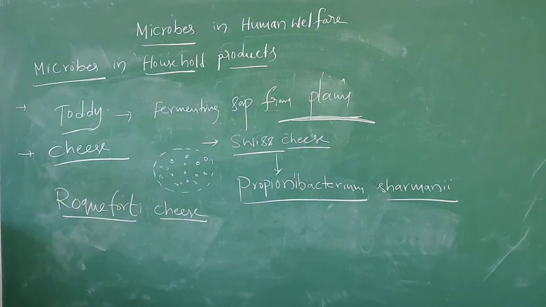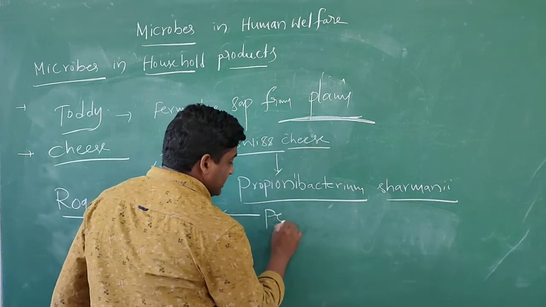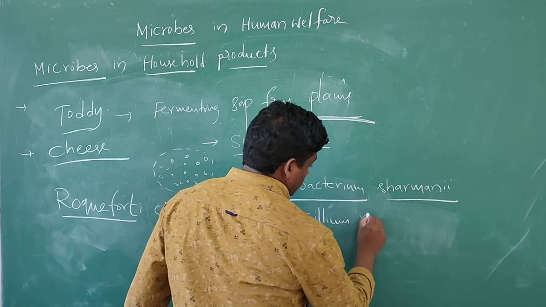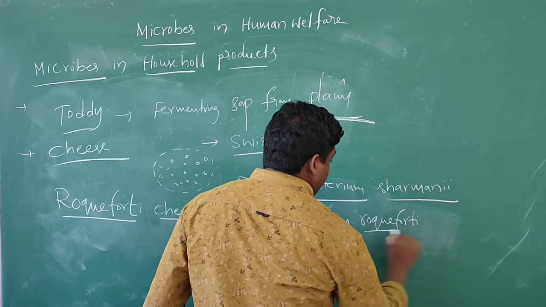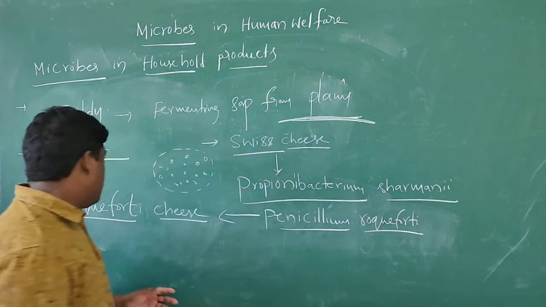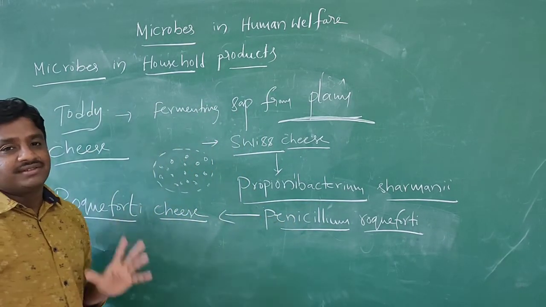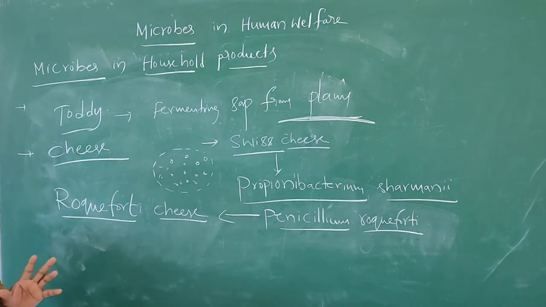So, which fungus is this? The fungus name is Penicillium roqueforti. So this cheese gets a specific flavor.